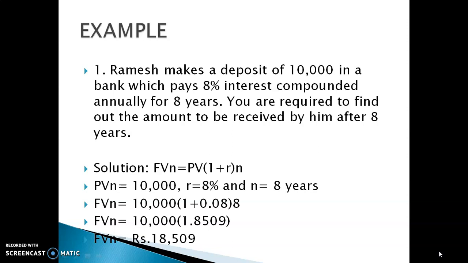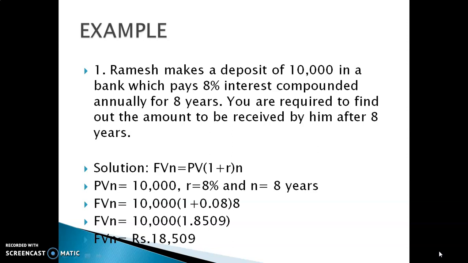First of all, we implement the formula: FV equals present value times (1 plus R) raised to the power N. Present value is 10,000, which is available in the question, R is 8% interest rate, and N is 8 years.